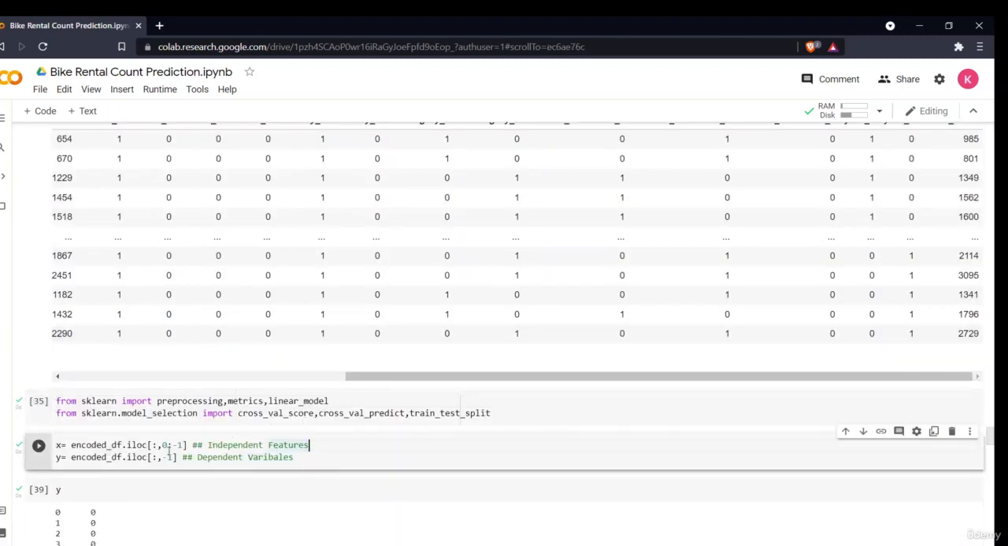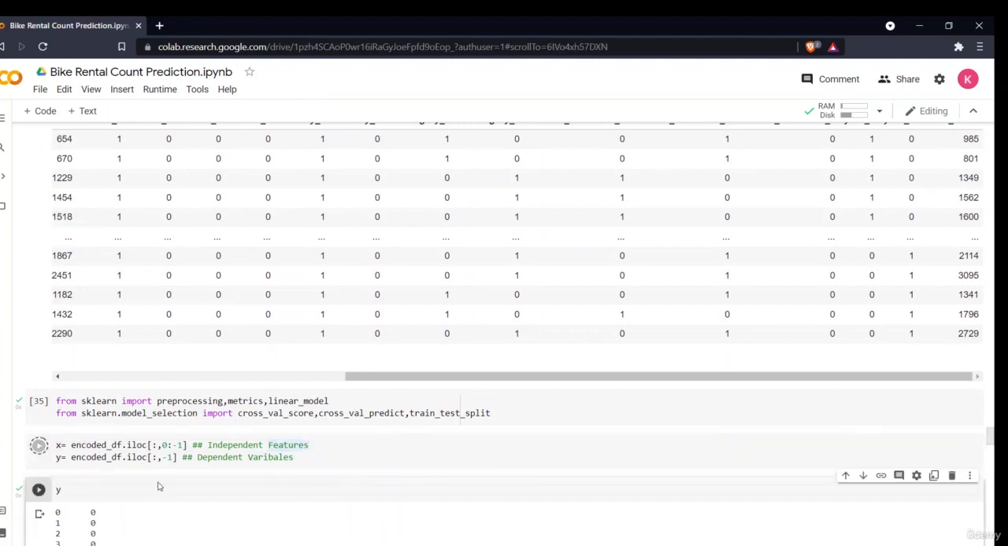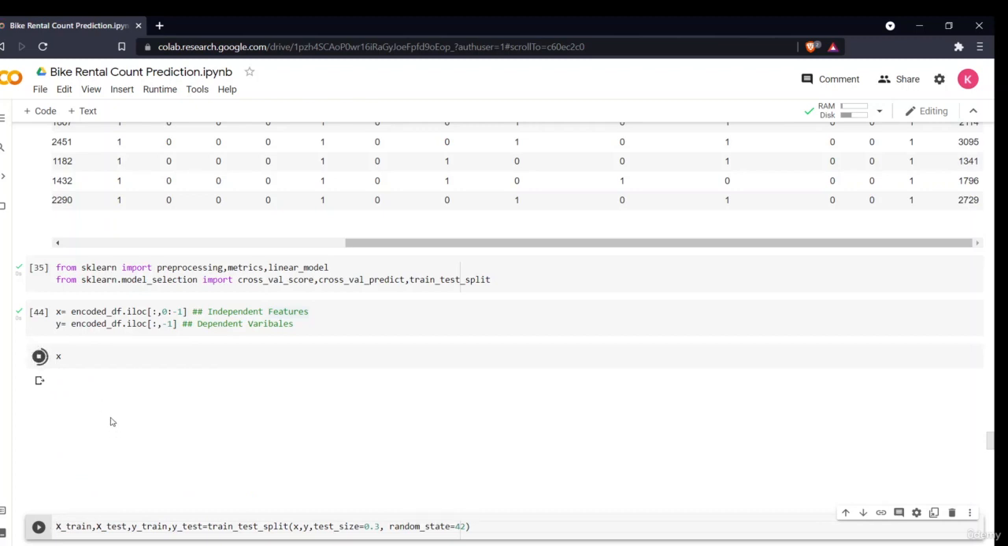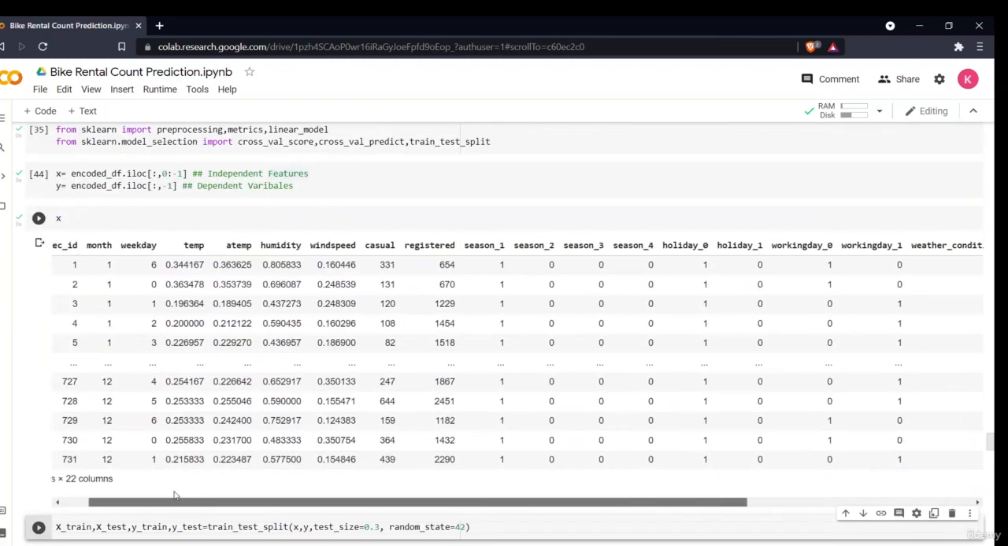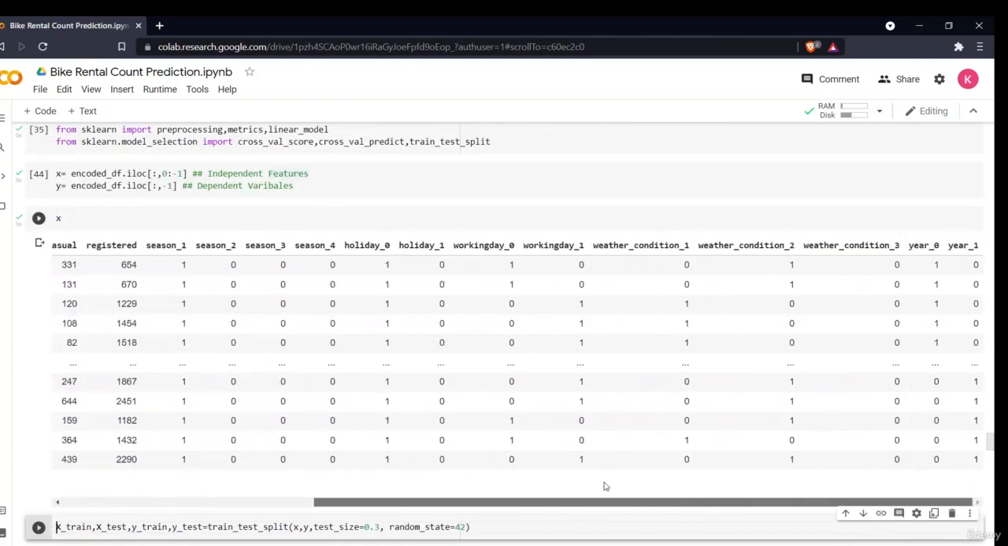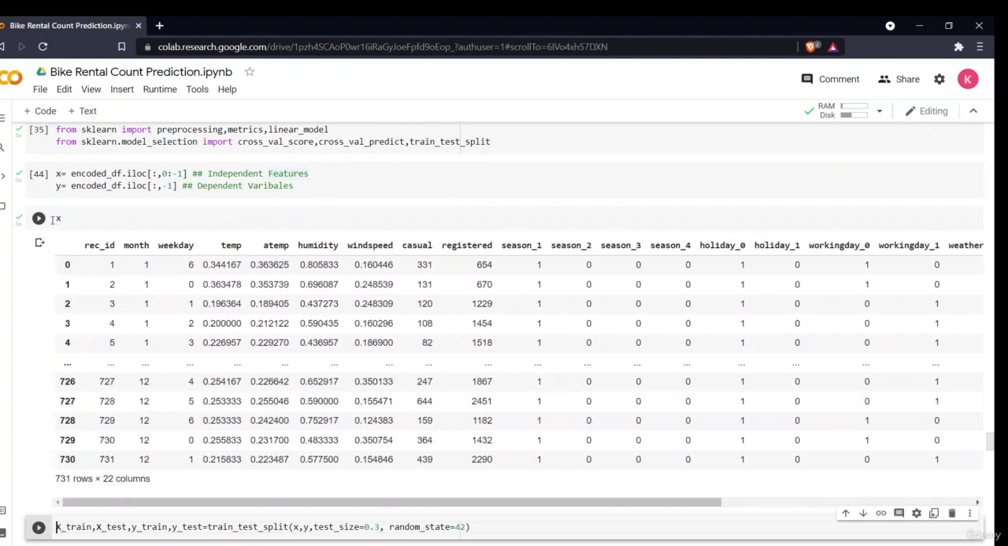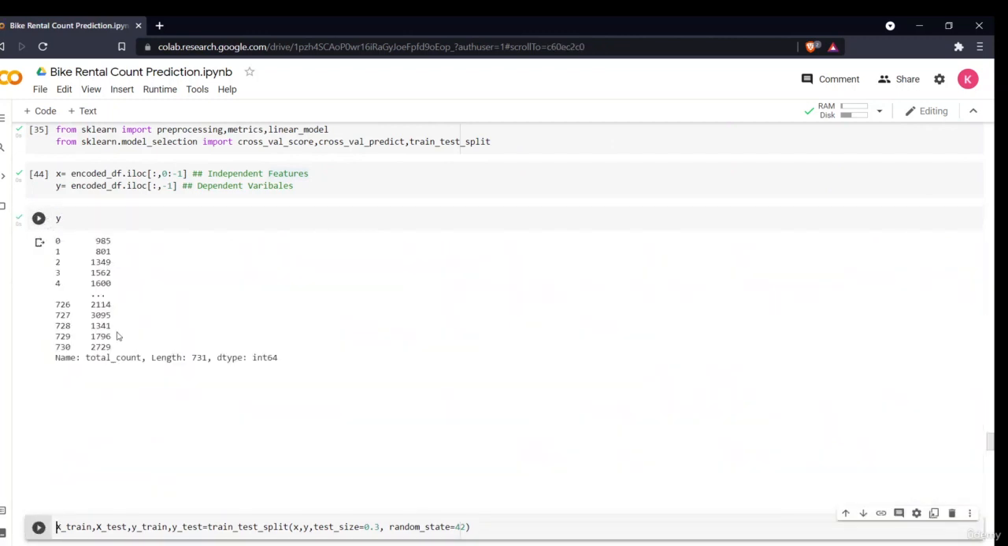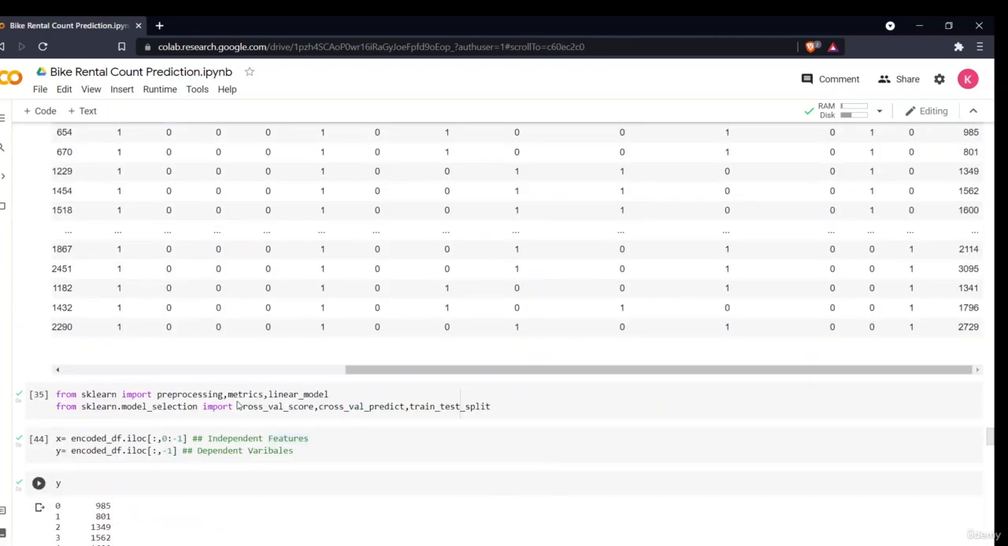First I'll take all the independent variables, and the dependent variable, which is the last column. Now if I see my x, these are all my independent variables, all the different variables and all the one hot encoded variables. Now if I want to see my y, that is my count, the dependent variable, this is my count. So now my data is split.